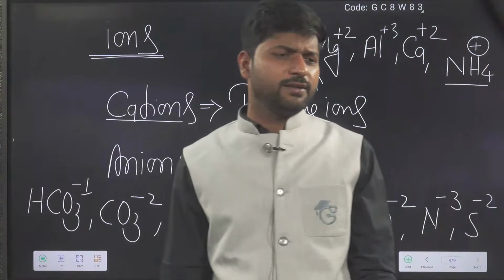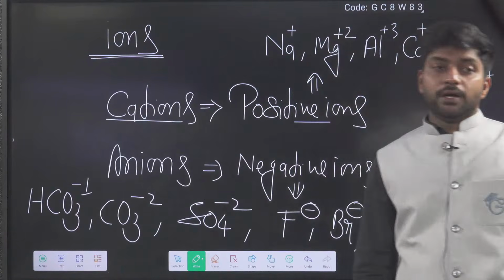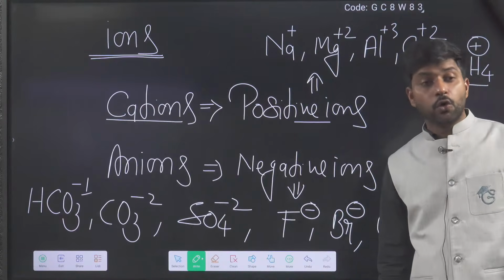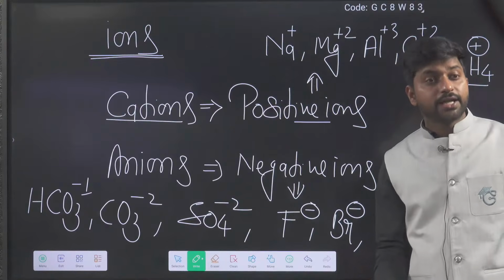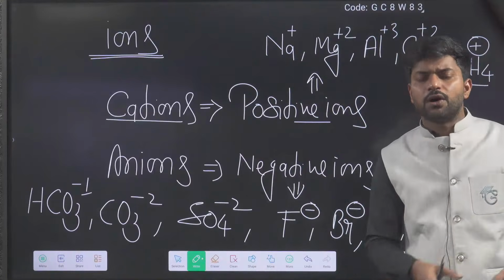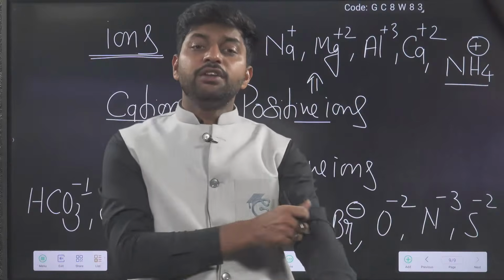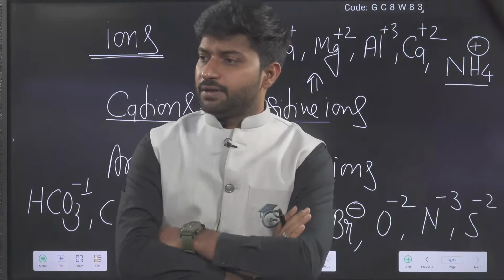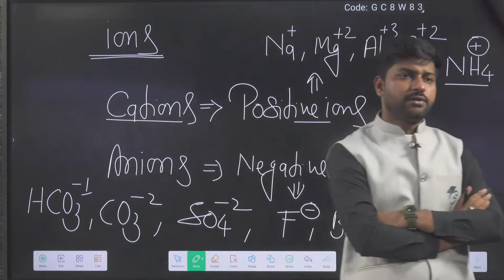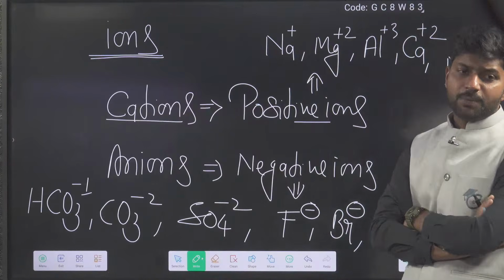And they are very important, and we will study about them throughout the whole year, what their role is, in which manner they do reactions, what happens when you heat their salts, and so many things. But right now today I want to discuss in which manner these ions are actually generated. What is the process? What is the method? What is the logic? What is the reason because of which these ions came into the picture?